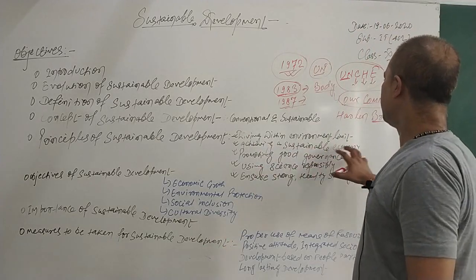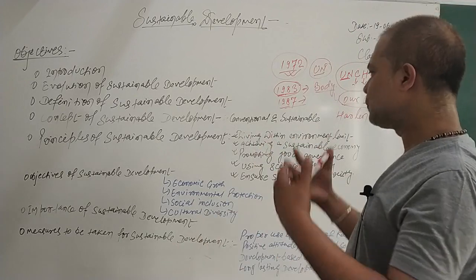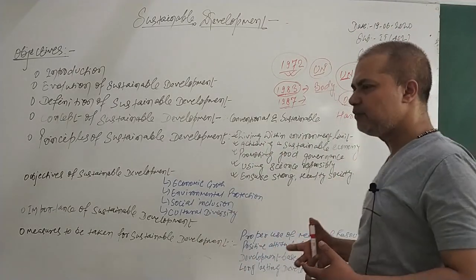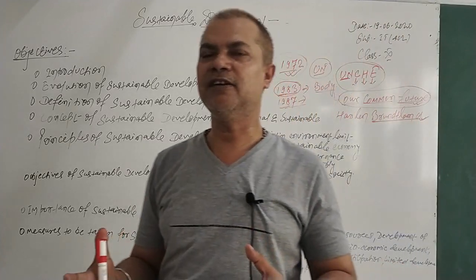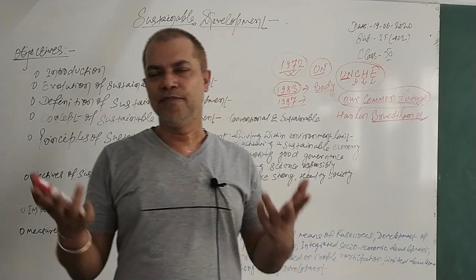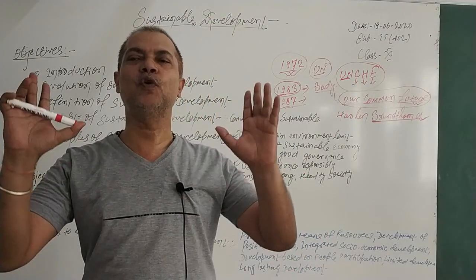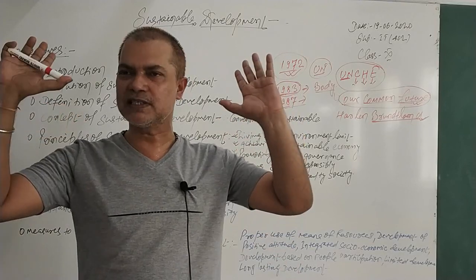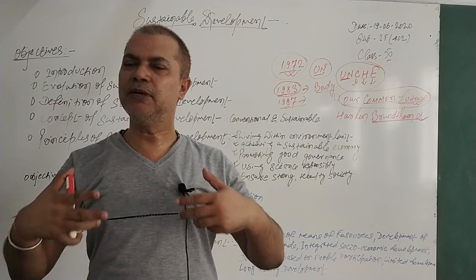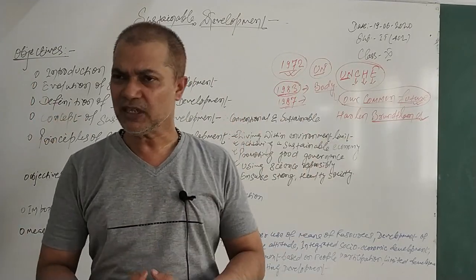Achieving a sustainable economy: we always talk about it, and one of the principles is to get a sustainable economy, an economy which can sustain for a long time. Mind it, any energy we are talking about today, like solar energy, will exist as long as we want, because the sun is an infinite source for us, and it can be used once we establish the infrastructure.